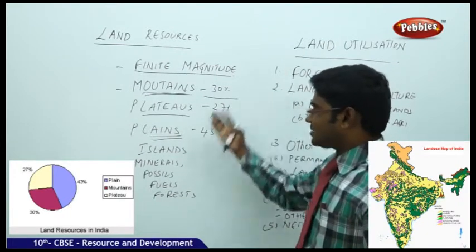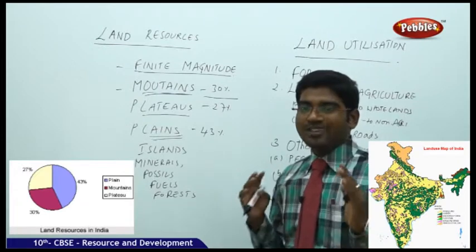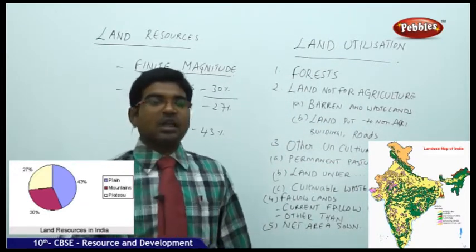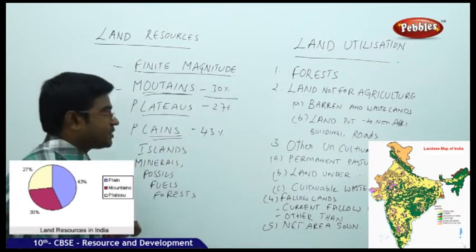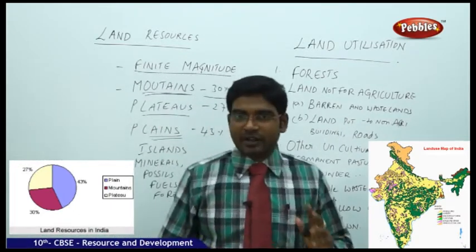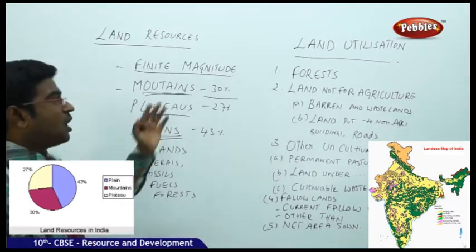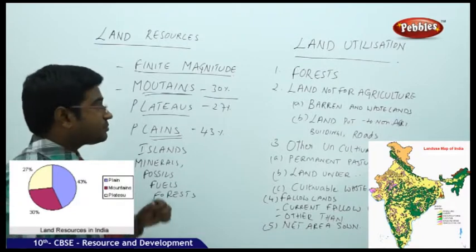Now, in order to understand exactly how we use the land, what the different categories of land use are, and that too with specific significance to a particular nation, let us first understand how the land is utilized.